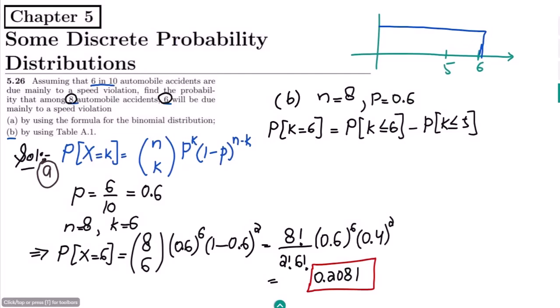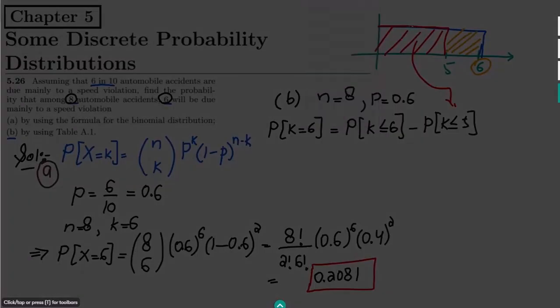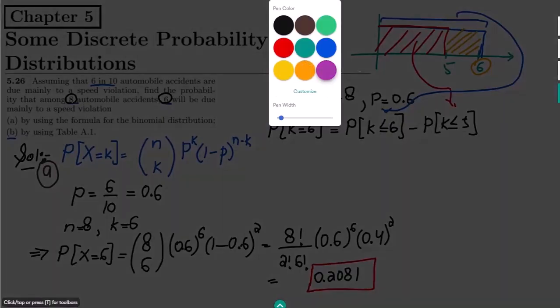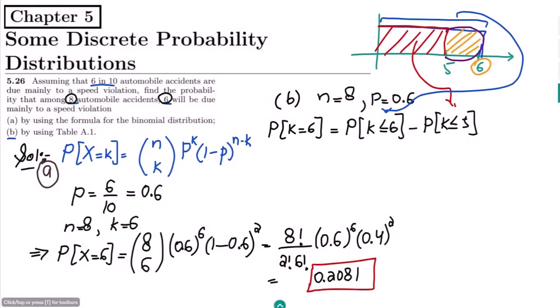I want to find out this area which is here. So from this I have to subtract this area, which let me highlight in red. Okay, so in order to do so I have to subtract this area. Okay, so this area is what? This is this, okay, and this bluish area, which is the overall, this is here. Okay, so from it we will very easily find out this area, which is the required one.